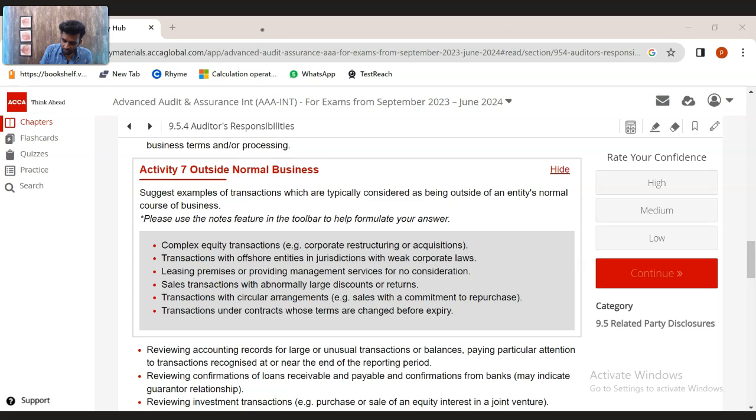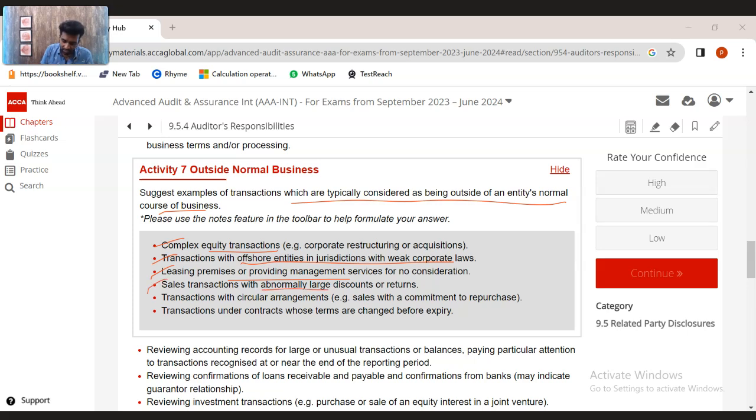Typical examples of those transactions which are considered to be outside of an entity's normal course of business are complex equity transactions, where they do some corporate restructuring, transactions with offshore entities in jurisdictions of weak corporate laws, leasing premises. These are not normal transactions they do, like sale of goods or providing services, etc. These are not common transactions which the entities do. These are very unusual transactions that they do.